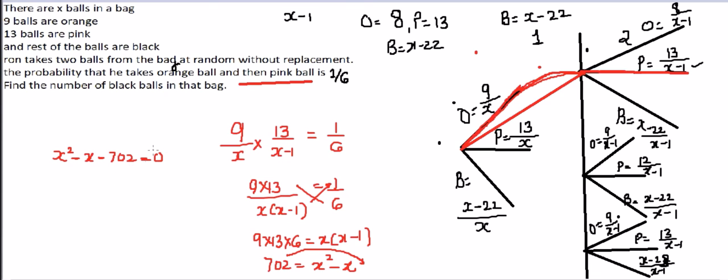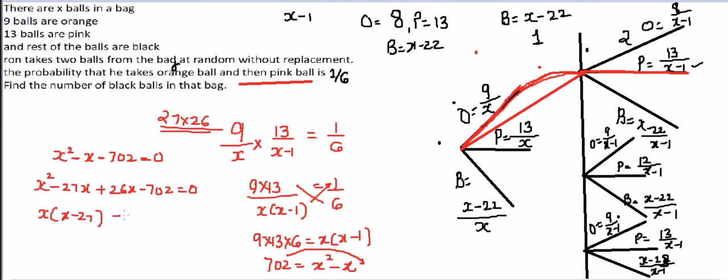702 has two factors, 27 multiplied by 26. So x squared minus 27x plus 26x minus 702 equals 0. Now take out x as common, x minus 27, and from here we can take 26 common.